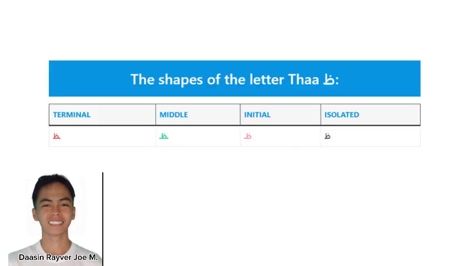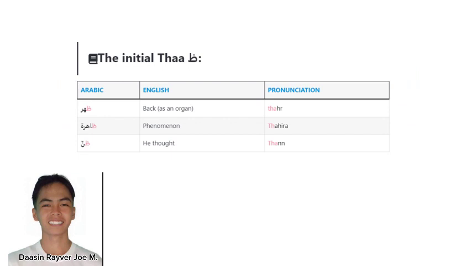Next up, we have Sa. Sa sounds like and looks like Ta. It's also a heavy letter, and here its shapes according to its location. We have its isolated, initial, middle, and terminal shape. For the initial Sa, we have back as an organ. We have tar. We have phenomenon, which is tahira, and we have he thought, which is sign.